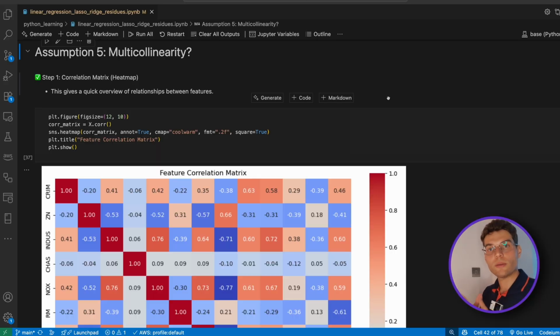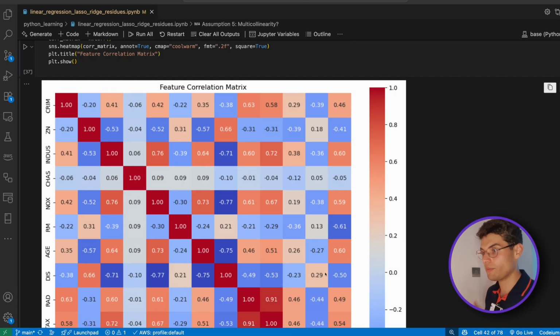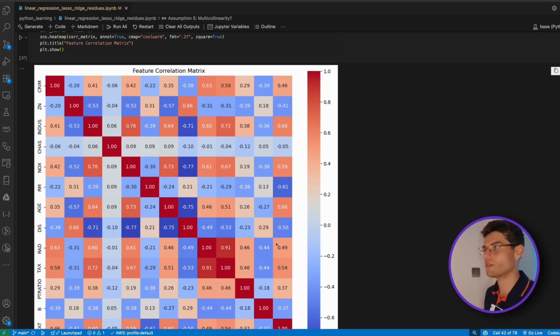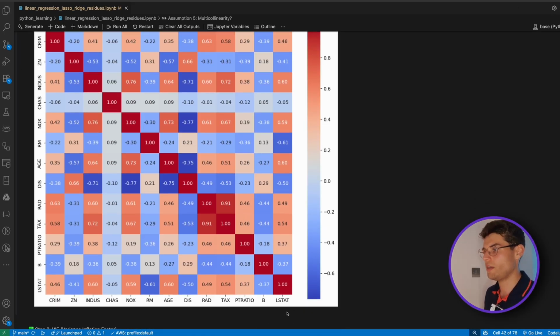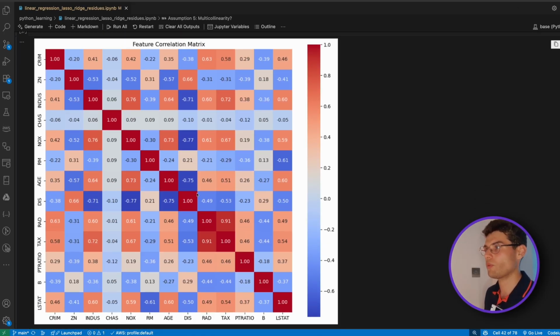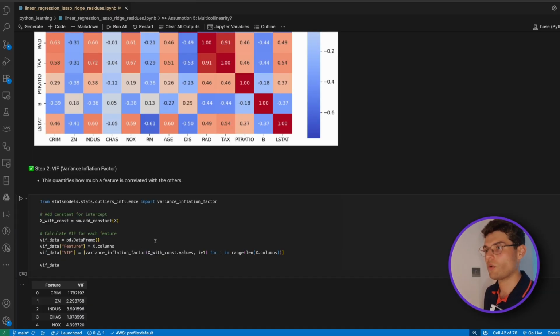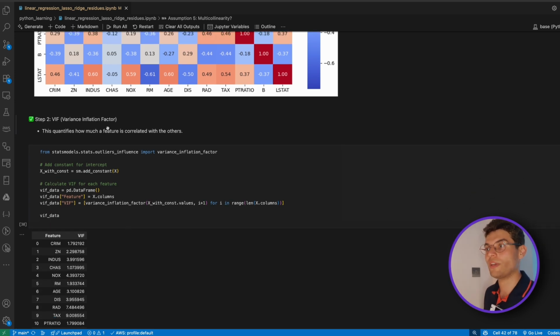So here we're looking at the multicollinearity, and we just create a correlation matrix from the same data set of the Boston housing price. And we can see here that we have, for example, some high correlations, 91% between RAD and TAX. So if we look at them, and we do the VIF as well.